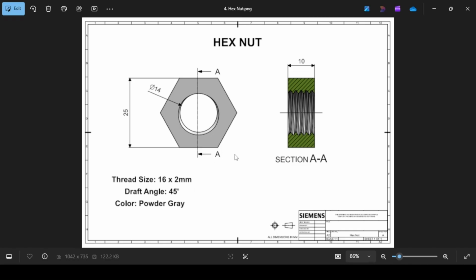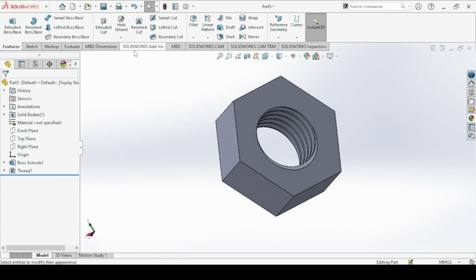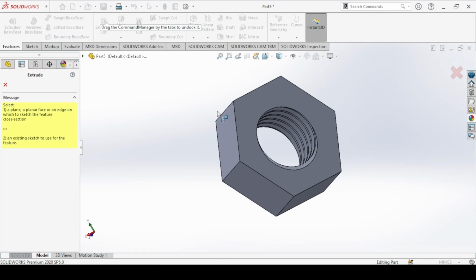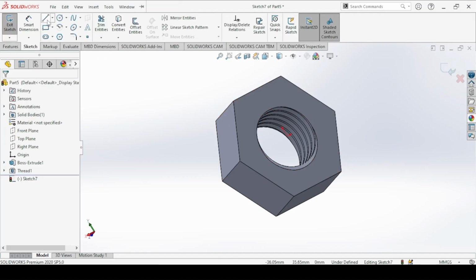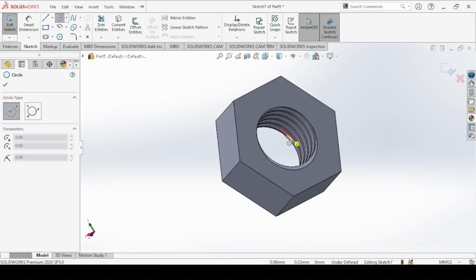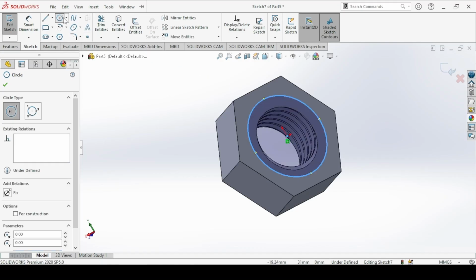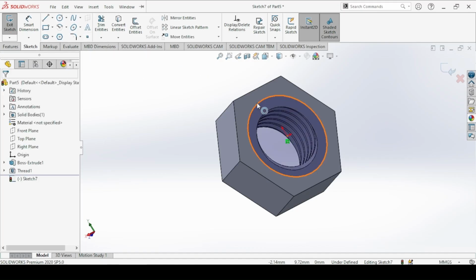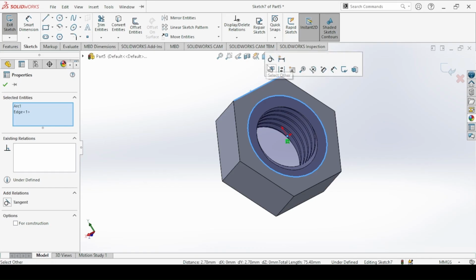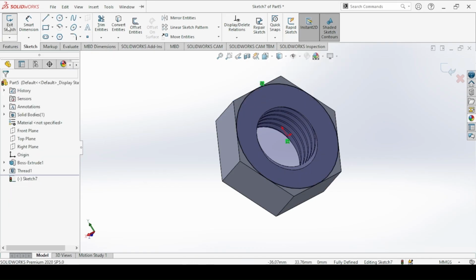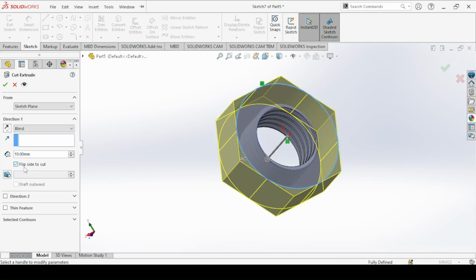Finally, we add a draft to one edge. That will be the outer edge here, in a similar way as we did for the bolt. Extruded cut, and then you create a circle that is tangent to the size of the hexagon. Flip side to cut, and then you have a draft of 45 degrees for the draft angle.